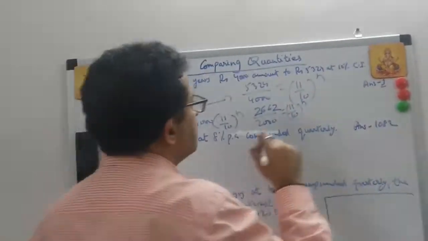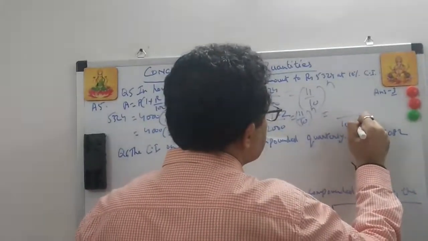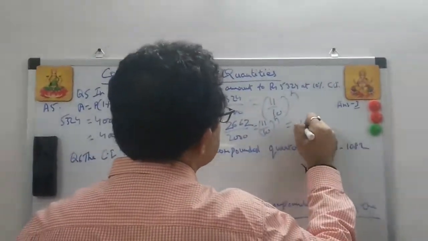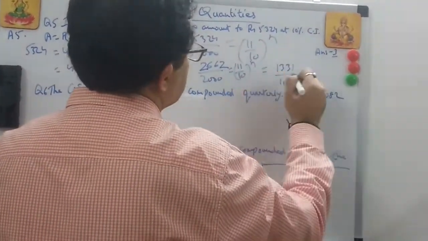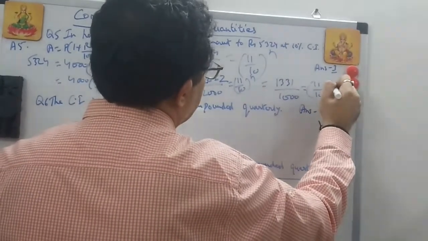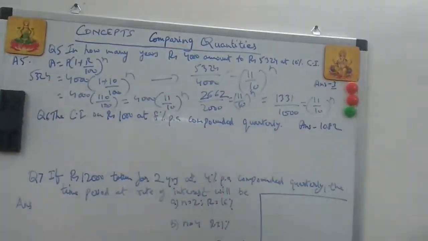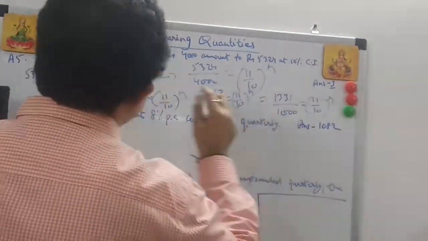Right? So this again you can break. This is 1,000. This is 2 1s are 2, 2 3s are 6, 2 3s are 6, 2 1s are 2 is equal to 11 by 10 to the power of n. Right? So I don't have space, so I bring it over here.